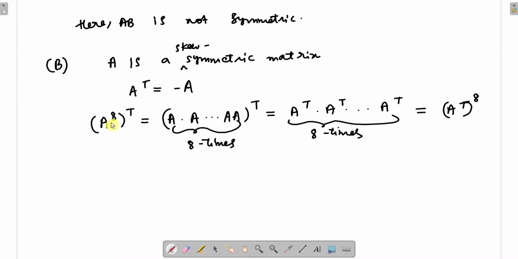So what we get here, A raised to 8 the whole transpose is equal to A transpose the whole raised to 8, right.